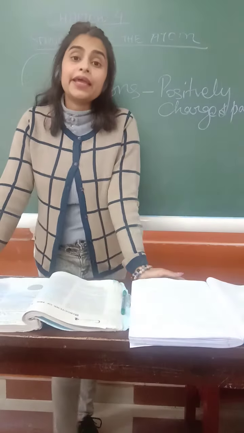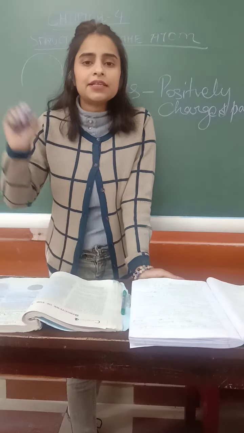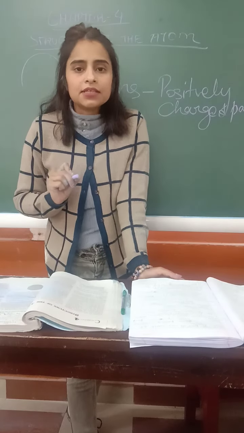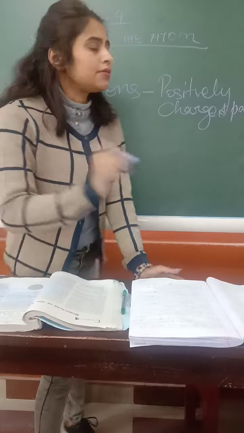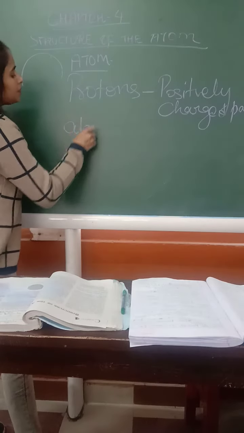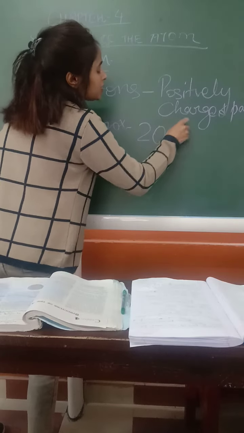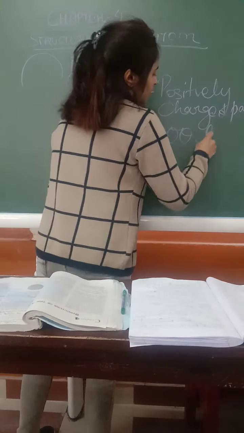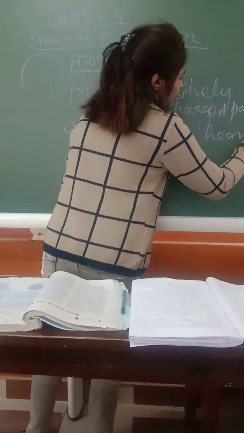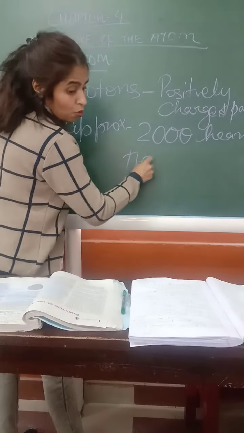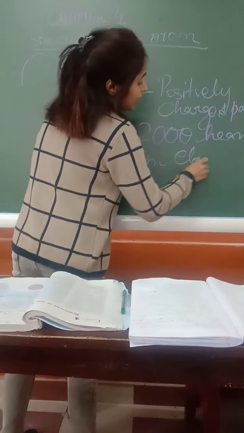And also it was discovered through some mathematical calculations that protons are approximately 2000 times heavier than electrons.